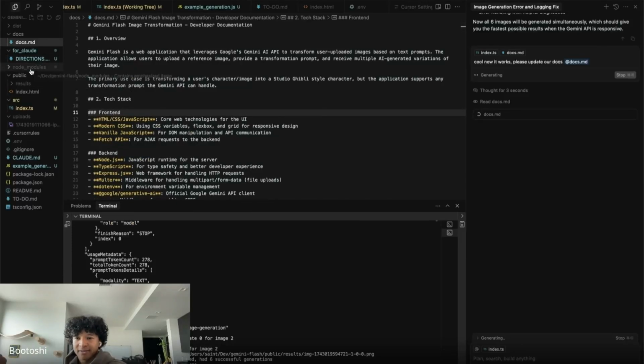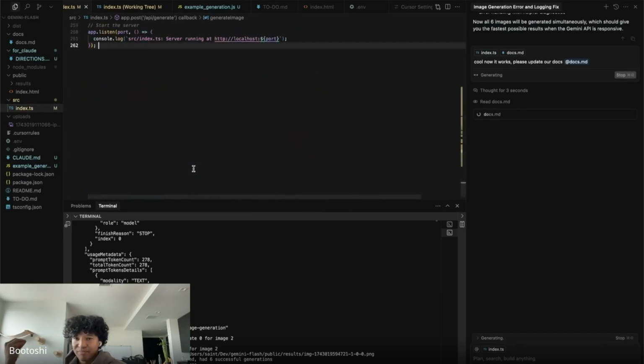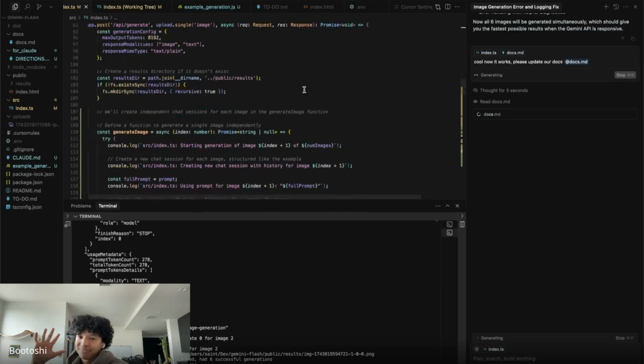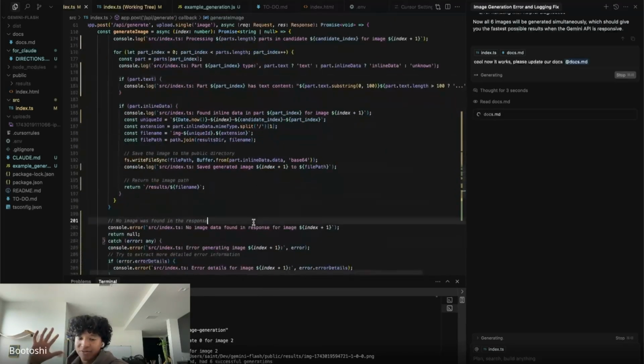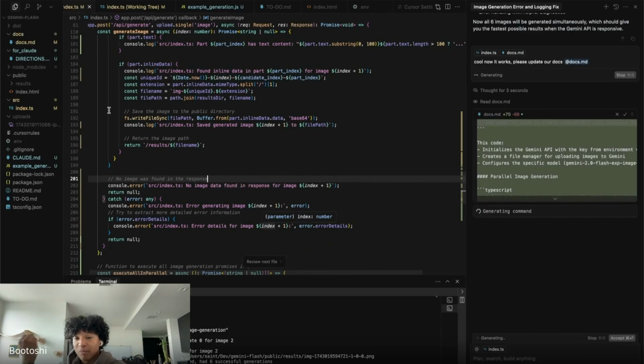There are other practices I would tell you guys. For example, this is a pretty small code base, but I would get into the habit, as a code base gets bigger, of making sure you're not stuffing all the code into one file. Again, the concept of breaking down a bigger task into smaller pieces applies: you want to break down a bigger code base into smaller pieces as well.